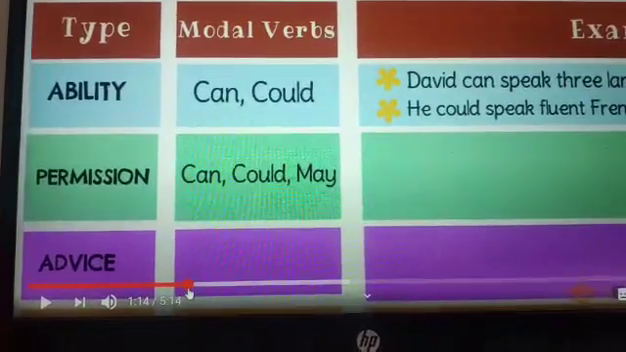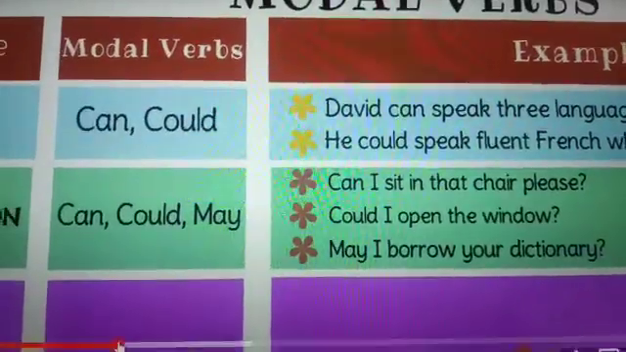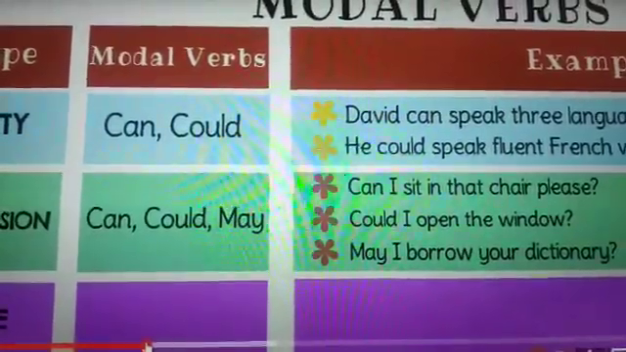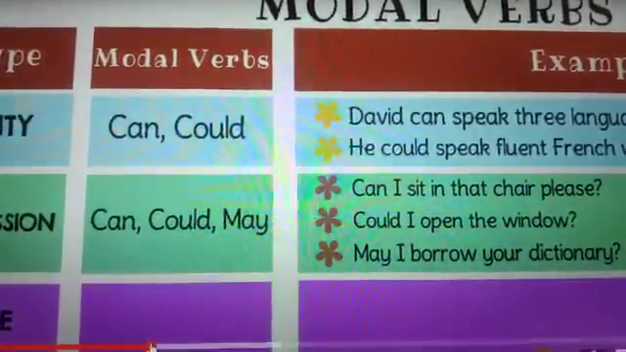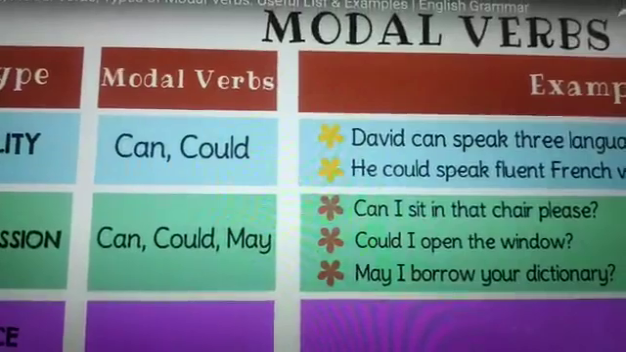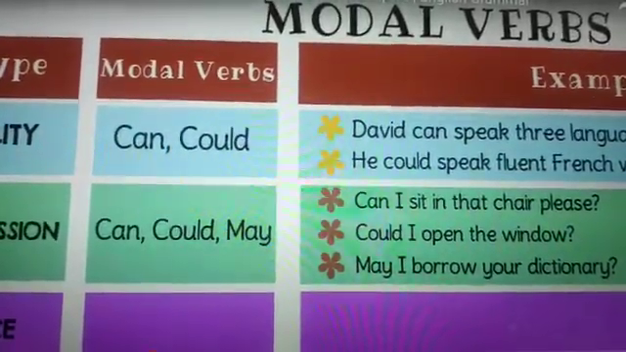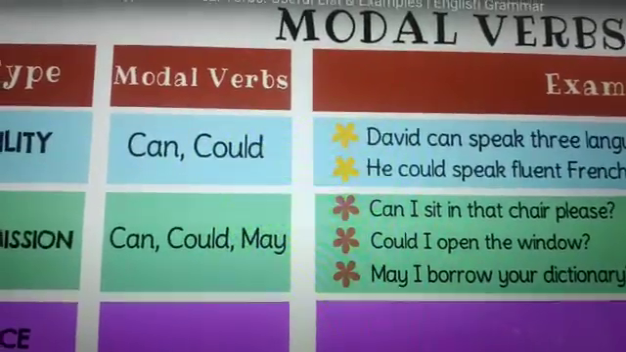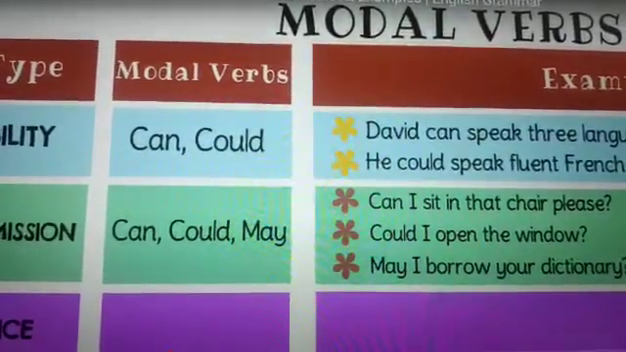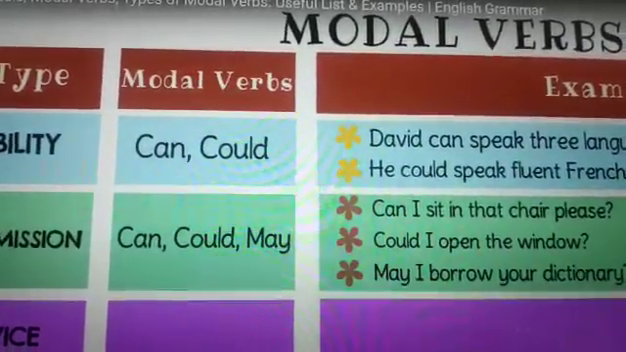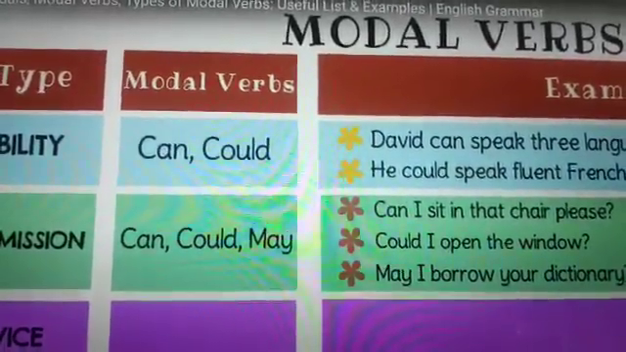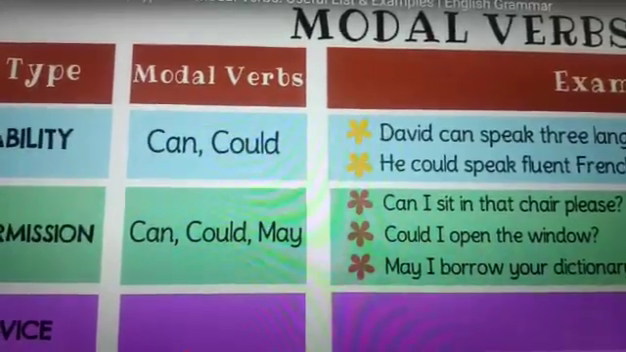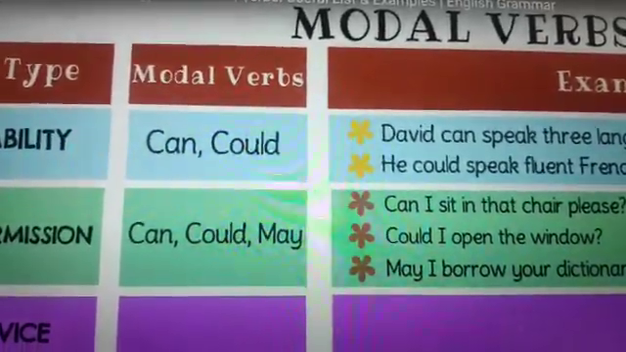Now let's have a look at the examples. Can I sit in that chair, please? Could I open the window? May I borrow your dictionary? So you have noticed that here can, could, may, the 3 modal verbs, can be used for seeking permission.